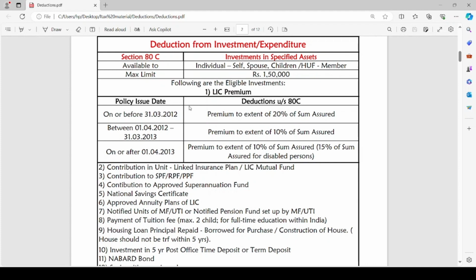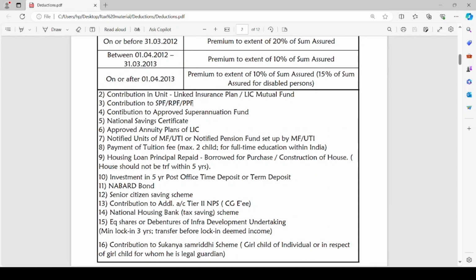This is the first eligible investment under Section 80C. The others are as follows. Contribution in unit linked insurance plan or LIC mutual fund. Contribution to statutory provident fund, recognized provident fund or public provident fund. Contribution to approved superannuation fund. National savings certificate. Approved annuity plans of LIC. Notified units of mutual funds or UTI or notified pension funds set up by mutual funds or Unit Trust of India.